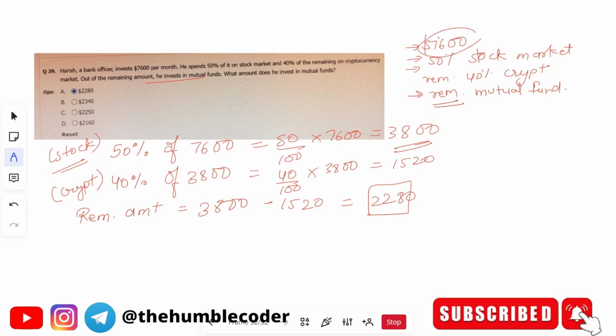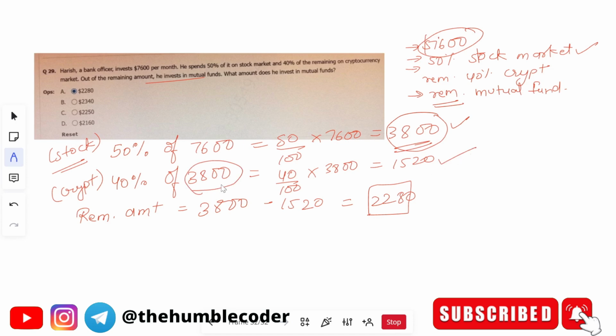See, initially he had 7600, out of that 50% he invested in the stock market, which means 3800 he invested in the stock market. Out of what was remaining, he will invest 40% in cryptocurrency. So we were left with 3800 more. Out of that, 40% he will invest in cryptocurrency, which means 1520.